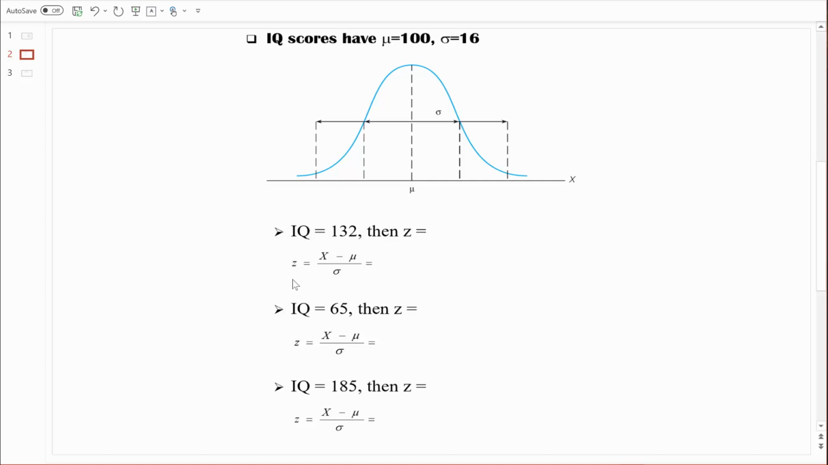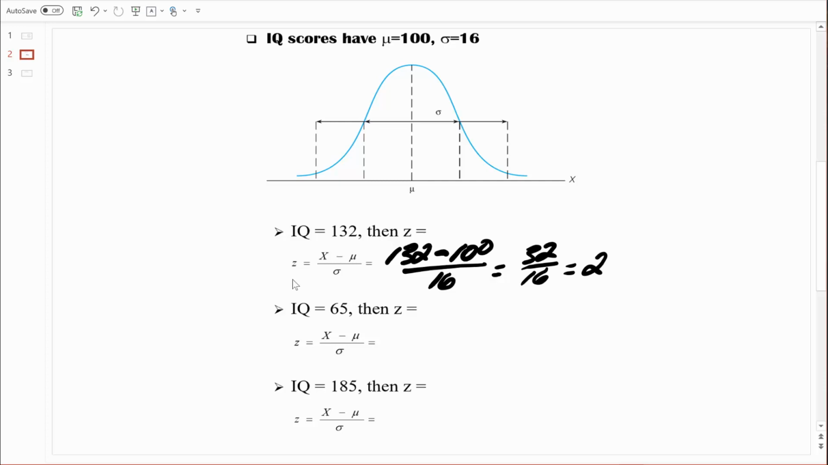So let's plug things in. X is our IQ score of 132. We're going to subtract the population mean, which we know is an IQ score of 100. And then we're going to divide by the population standard deviation, sigma, which is 16. That leaves us with 32 divided by 16, which gives us a z-score of 2. How do we interpret that? We would say that an IQ score of 132 is 2 standard deviations above the mean.